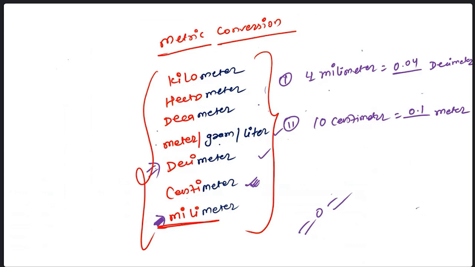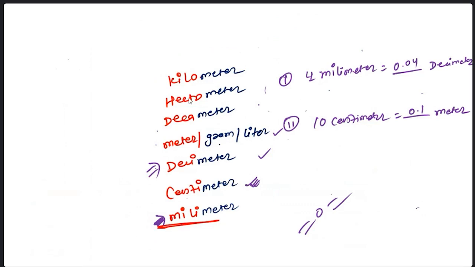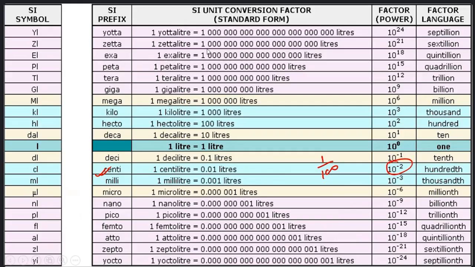Now also deca. Look at this: milli, centi, deci, meter, deca, hecto, kilo. I started from milli and gave you till kilo, but these are only a few of the metrics. After kilo, there is mega, giga, tera, peta, exa, zeta, yota. And before milli, there is micro, nano, pico, femto, atto, zepto, yocto. All these values already exist.